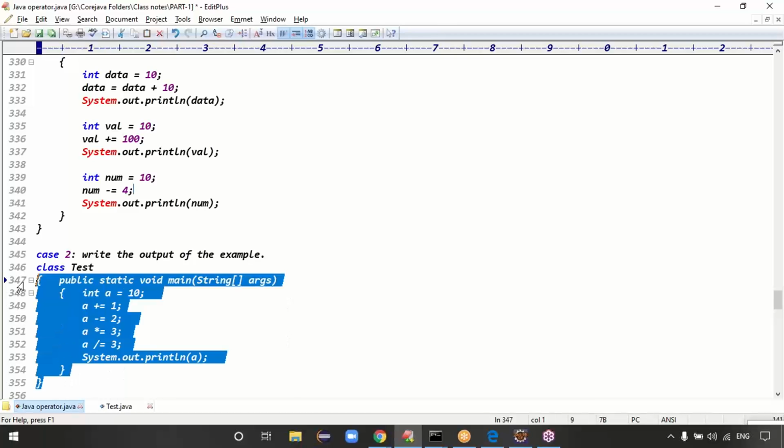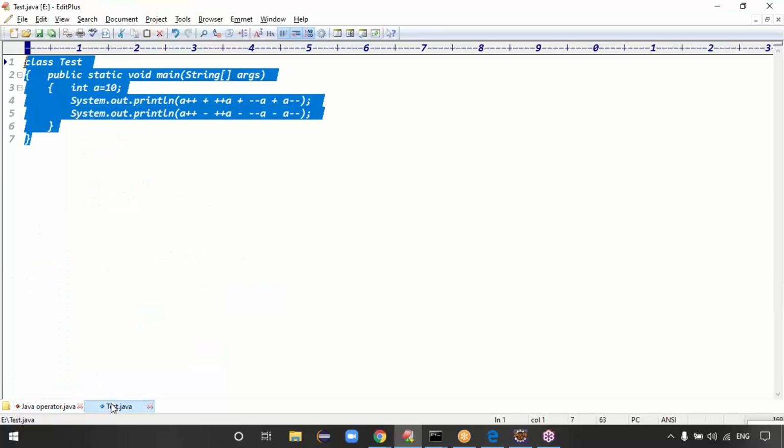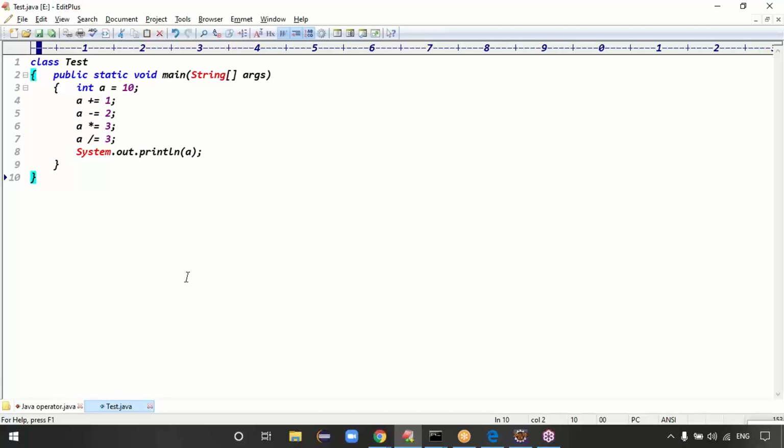Guys, this line was the output. Tell me now fast. What is the output now? Int a equal to 10. A plus equal to 1. First one is 11. How many lines of SOP statement are there here? Only one. Okay, fine, sir. Only the final output. Yeah, exactly. Final output is 9.